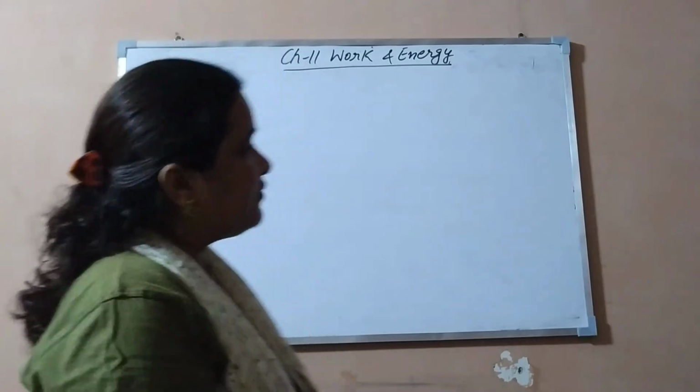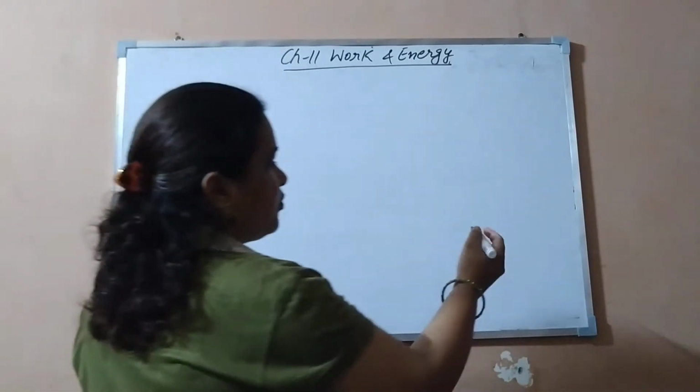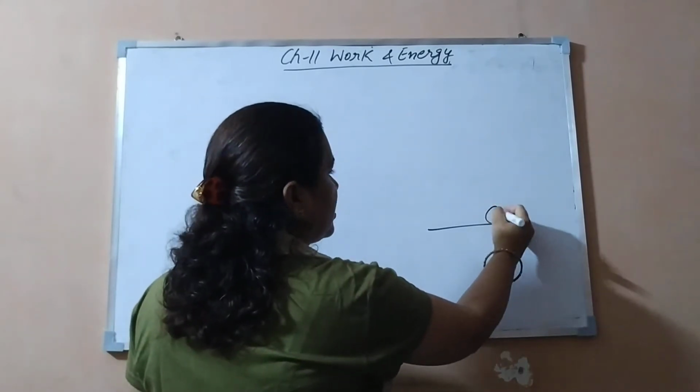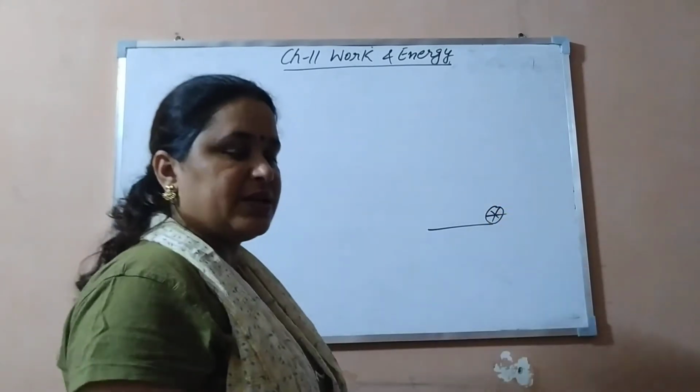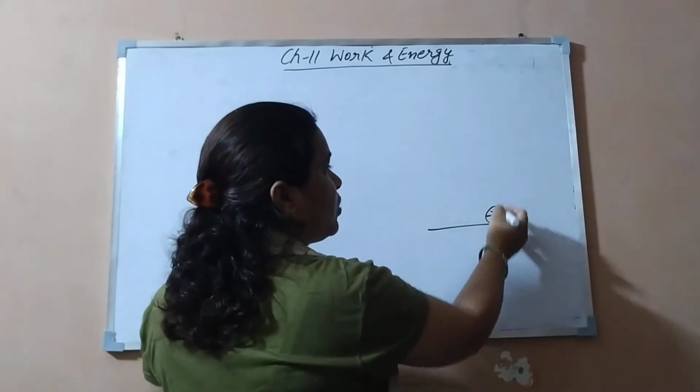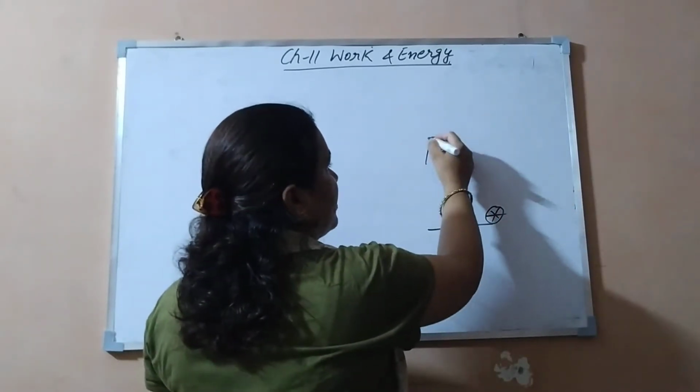In your daily life, you see that when a ball is at the ground level, in your hand, and you want to put it on a tabletop, it will not go by itself. What you will do is lift the ball and put it on the tabletop.